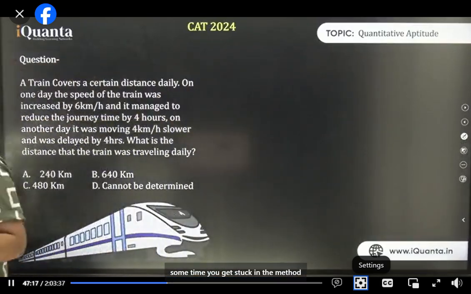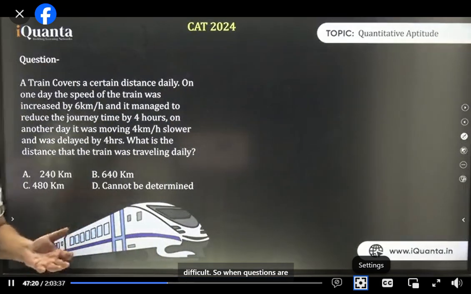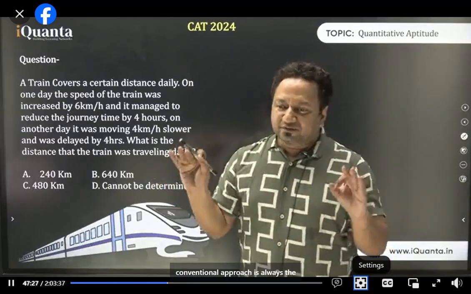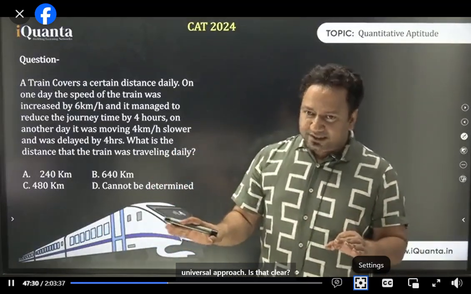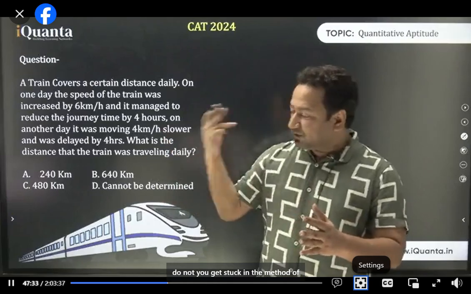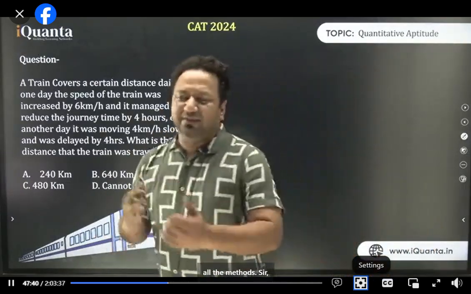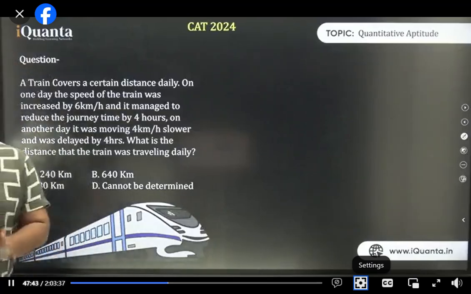Depending on the question, probably at some time you get stuck in the method of ratios. So questions can be difficult. When questions are very difficult, in that case, the conventional approach works the best, because the conventional approach is always the universal approach. Is that clear? So if something is very difficult and you get stuck in the method of ratios, then do it conventionally, and the answer will come. That is why we need to learn all the methods. Okay? Let's do this now.